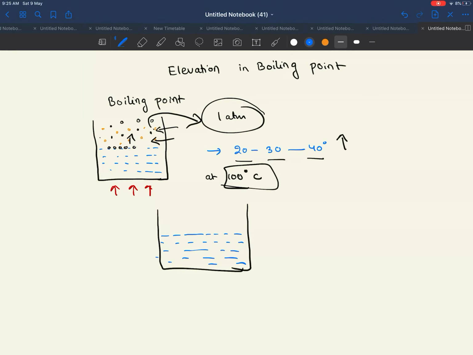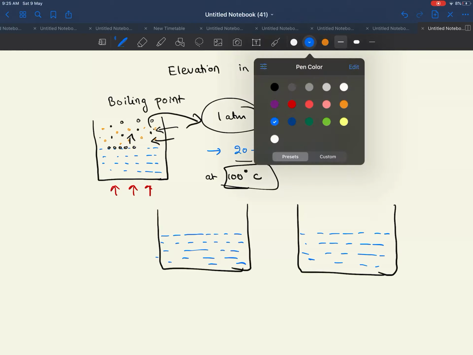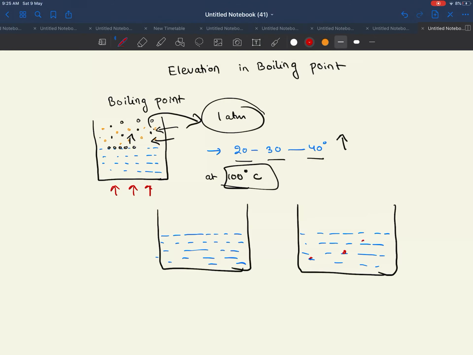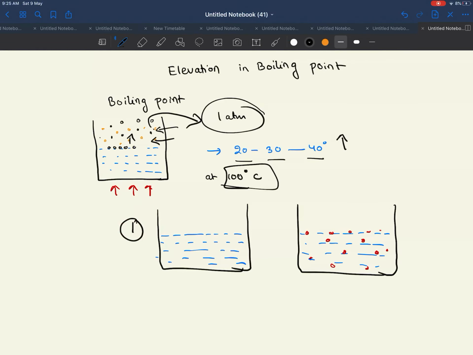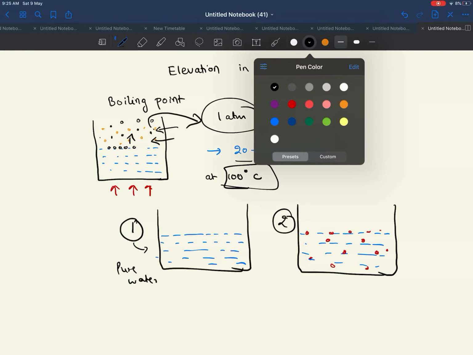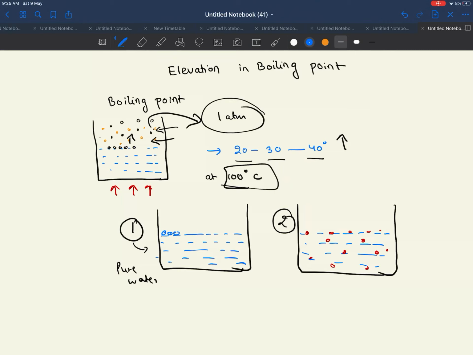This is the pure solvent. Then in the second case we have taken a solution in which, along with the pure solvent, we have added some solute particles as well. When we observe the first case, only pure water is present. Even on the surface we have only molecules of water,